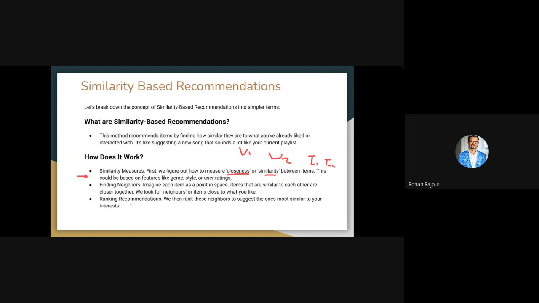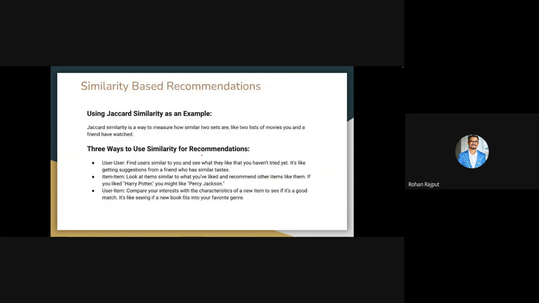We can also rank recommendations based on the nearest neighbors we have. Suppose for this particular user we have nearest neighbors, like item 1, item 2; we can draw a certain circle to find out which neighbors belong to this circle, and based on these neighbors we can recommend to users.